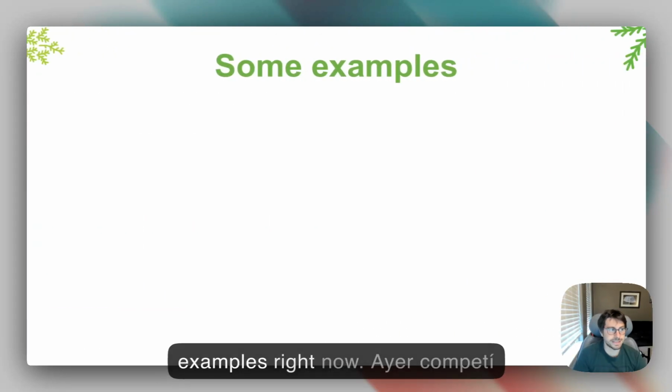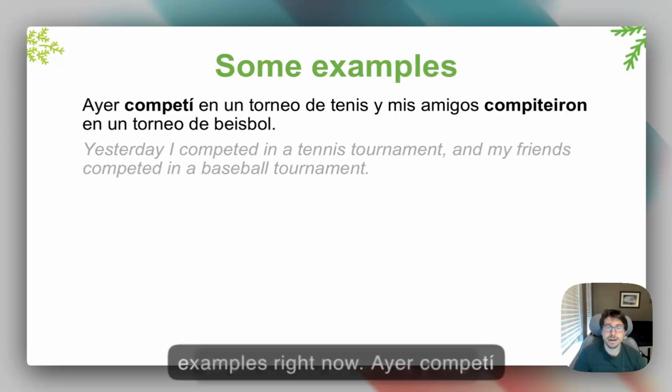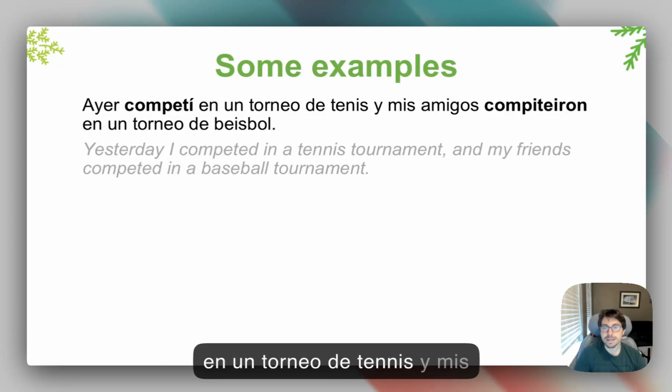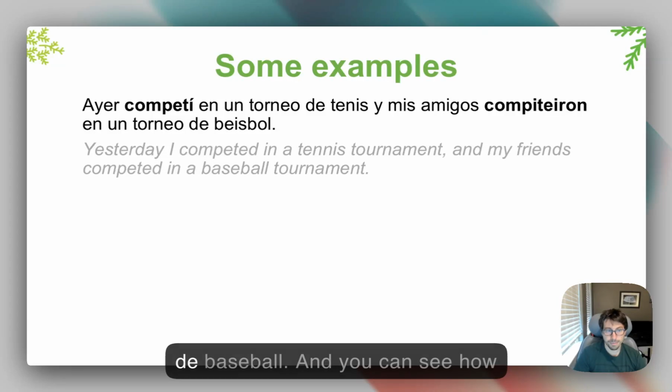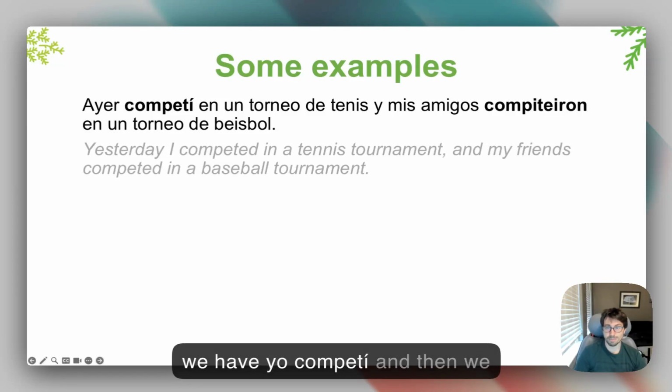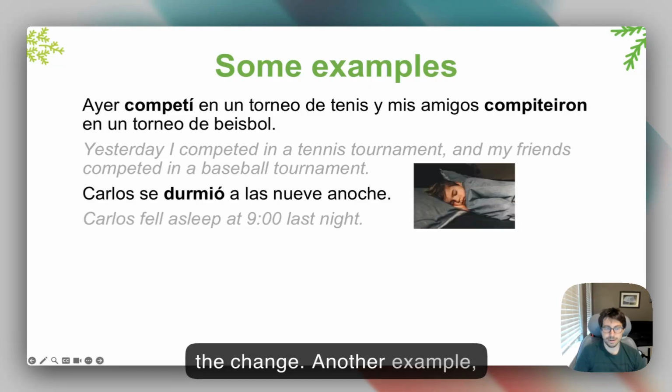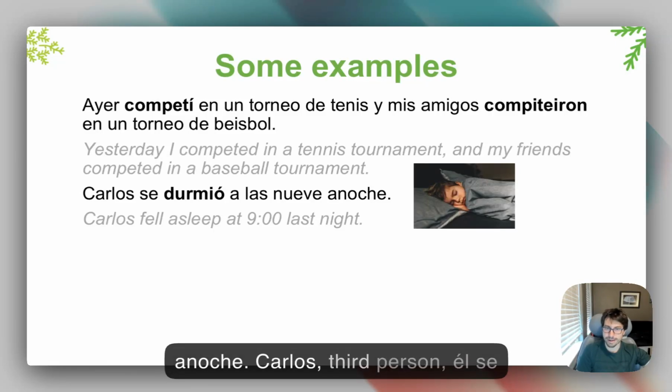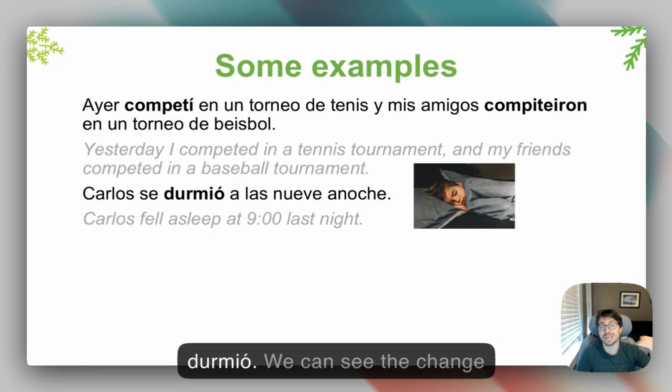And let's look at some examples right now. Ayer competí en un torneo de tenis y mis amigos compitieron en un torneo de béisbol. And you can see how we have yo competí, and then we have ellos compitieron, we have the change. Another example, Carlos se durmió a las 9 anoche. Carlos, third person, él se durmió. We can see the change from dormir to dur.